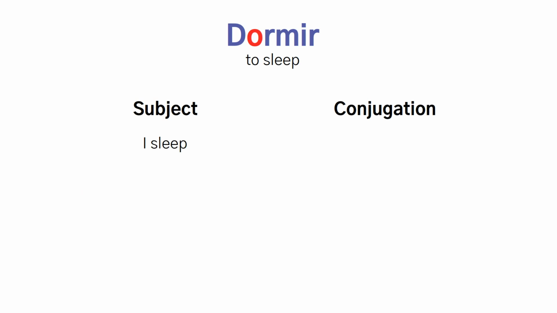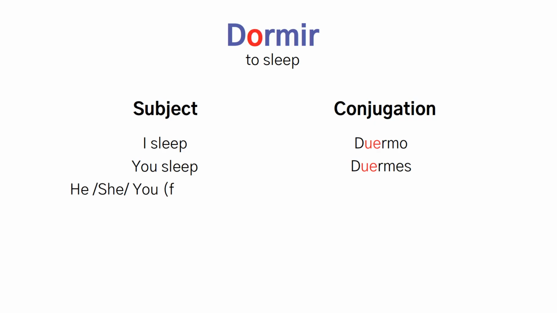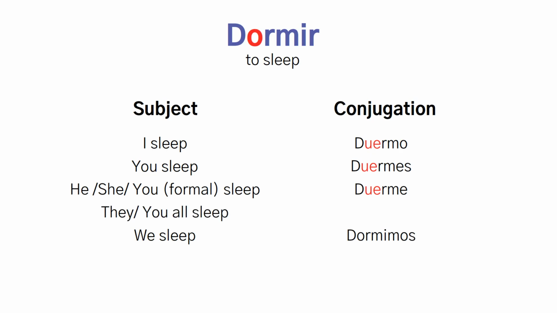Now, dormir. This means to sleep, and it follows the same O to UE pattern. I sleep is duermo. You sleep is duermes. He sleeps, she sleeps, duerme. We sleep is dormimos. There's your regular O, holding steady. They sleep, duermen. Back to UE.